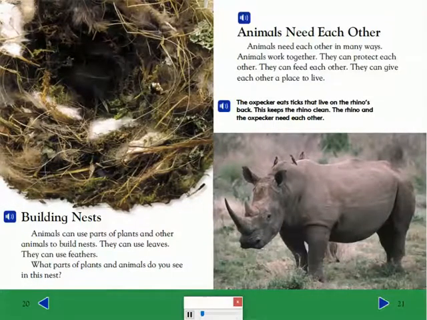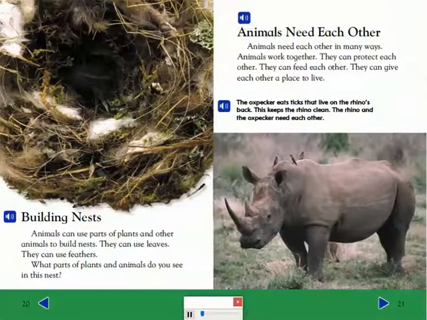Building nests. Animals can use parts of plants and other animals to build nests. They can use leaves. They can use feathers. What parts of plants and animals do you see in this nest?